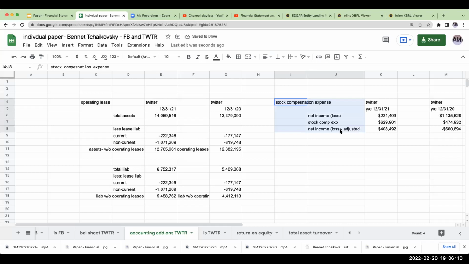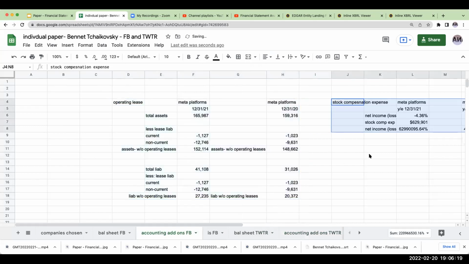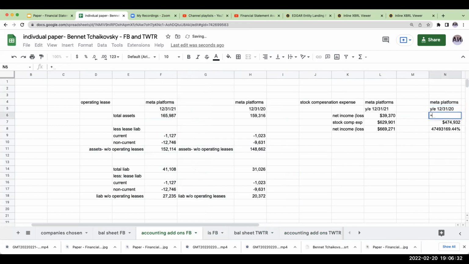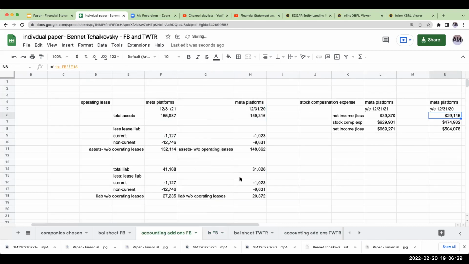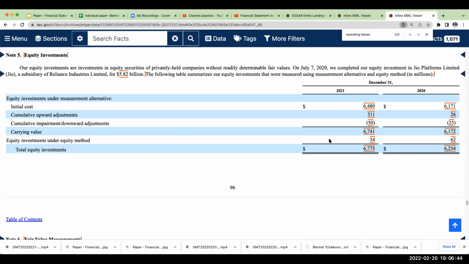So what we're going to do now is the same thing, but for Meta Platforms. Over here, our net income for Meta Platforms was 39 billion. Our net income for Meta Platforms for the year ended December 31st, 2020 was 29 billion. Now our stock compensation expense.